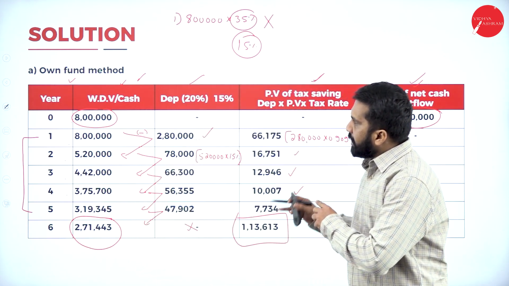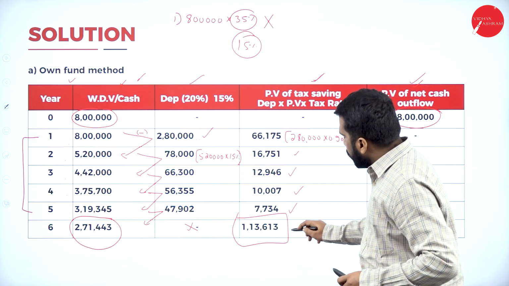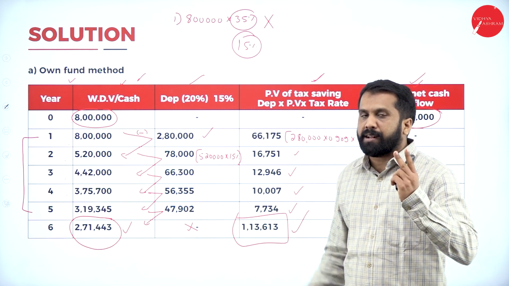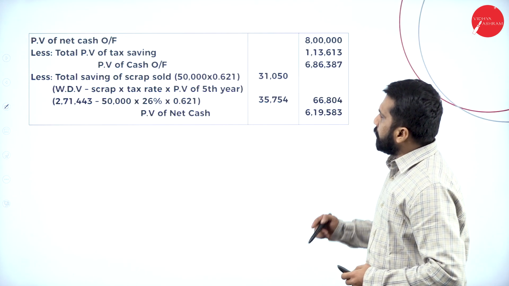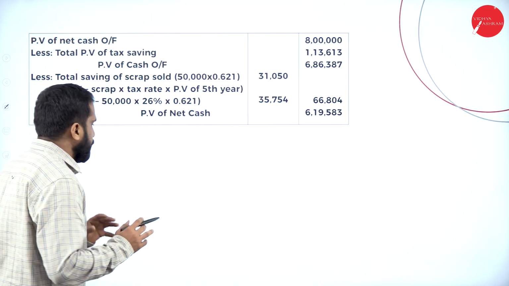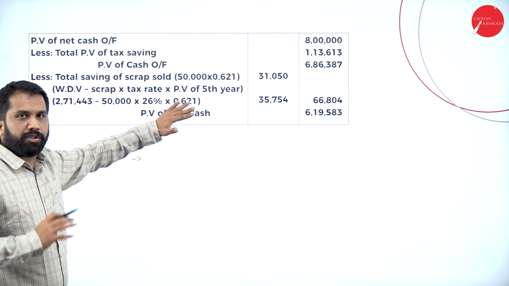So in this table, why did we do this table? To find out your tax saving and closing WDV. These two only we required from this table. Clear? Next procedure. Already I told you the procedure, very simple. Don't see this table, I'll give you a shortcut.